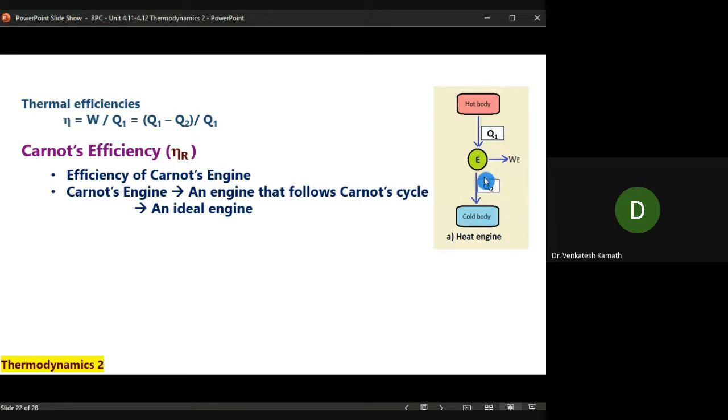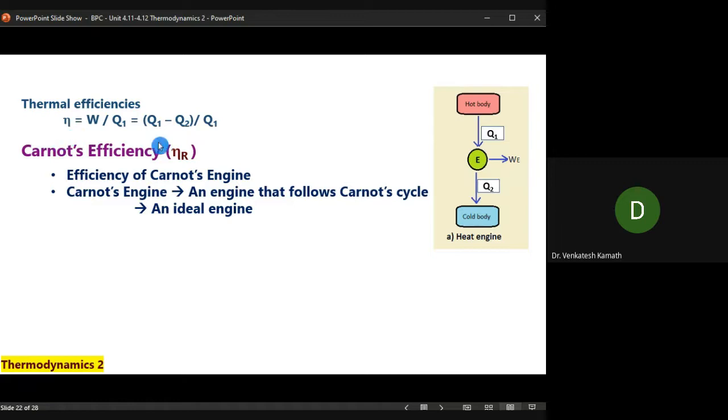This is inevitable. Remember, according to the second law of thermodynamics, Q2 cannot be zero. But according to the first law of thermodynamics, Q2 may be zero. That is the limitation of the first law. But in reality, it is not zero. That is why we have brought in the second law.